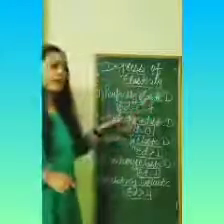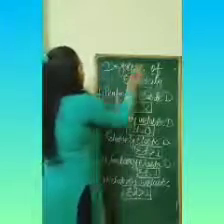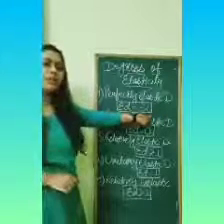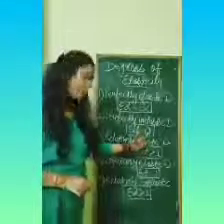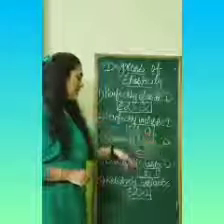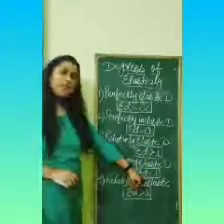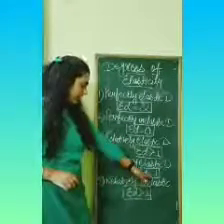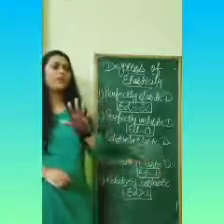Now let's quickly revise the degrees of elasticity, correct? First is perfectly elastic demand, ED equals infinity. Second, perfectly inelastic demand, ED equals 0. Third, relatively elastic demand, ED is greater than 1. Fourth, unitary elastic demand, ED equals 1. And the last is relatively inelastic demand, ED is less than 1. These are the 5 degrees of price elasticity of demand, correct?